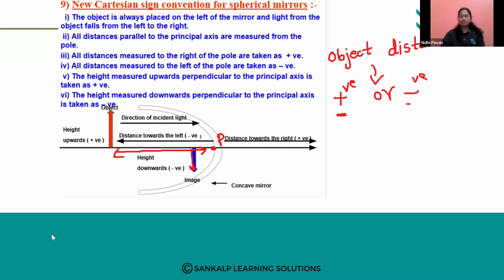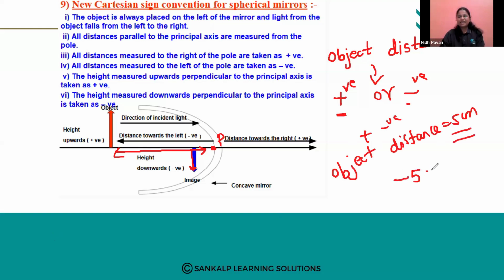So why should you know this? Because while solving the problems, especially word problems, they will not tell you whether it is positive or negative. What they will give is: object distance is 5 centimeter. So while solving through the formula, you should take it as -5 centimeter. Why? Because it is object distance. Object is kept always left to the pole, right?